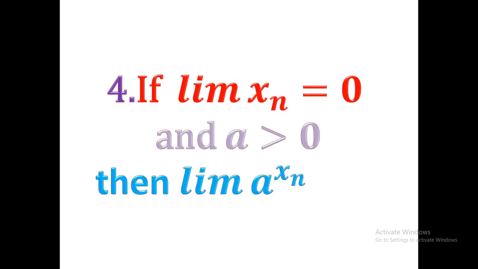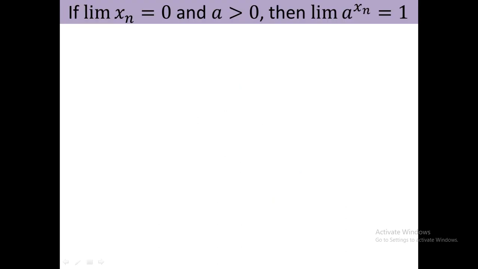Now I will give the last problem. The statement is that if limit of xn equal to 0 and a is a positive quantity, then the limit of a to the power xn must be 1. You can remember it in that process, that since xn tends to 0, therefore limit of a to the power xn tends to a to the power 0, that is 1. This is the problem.